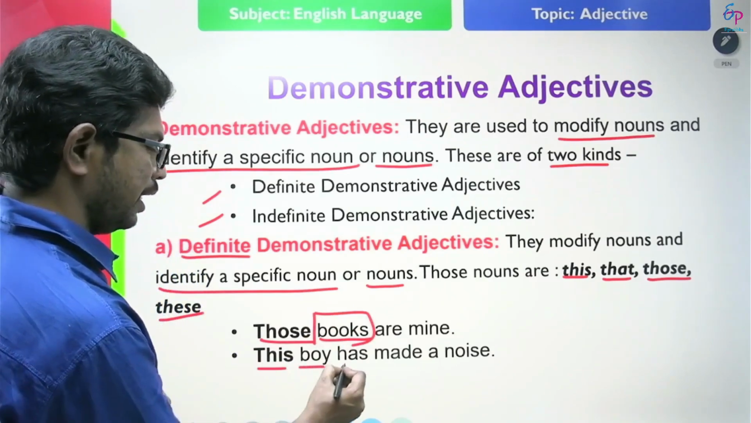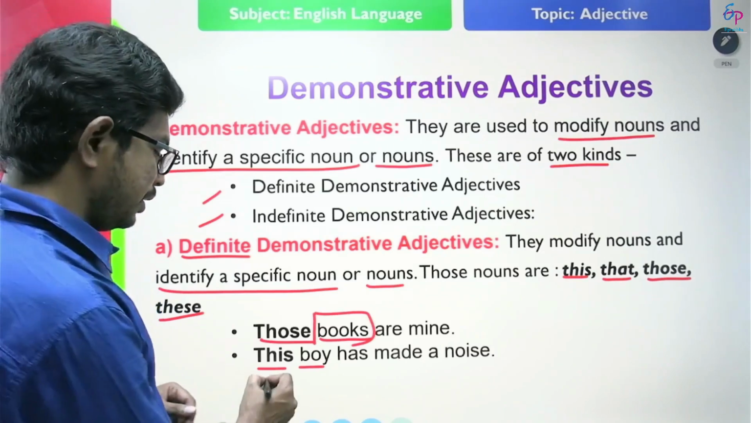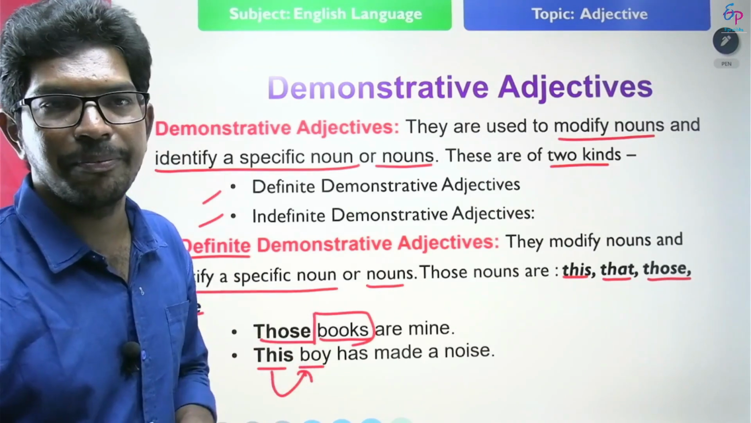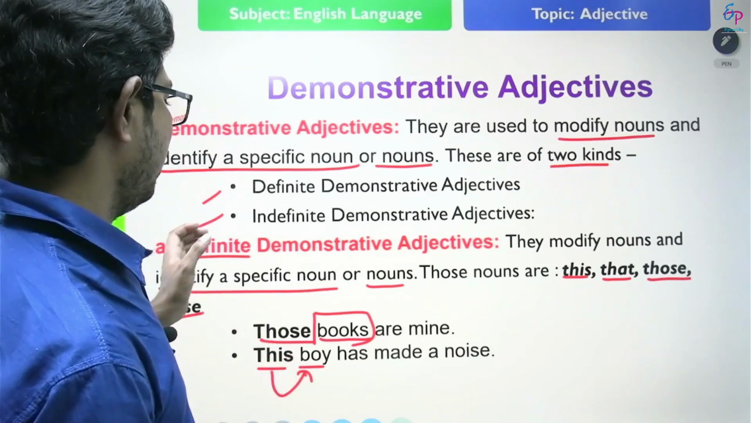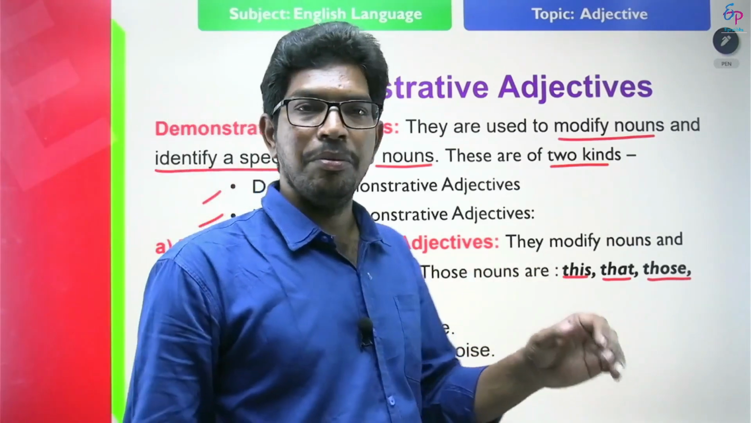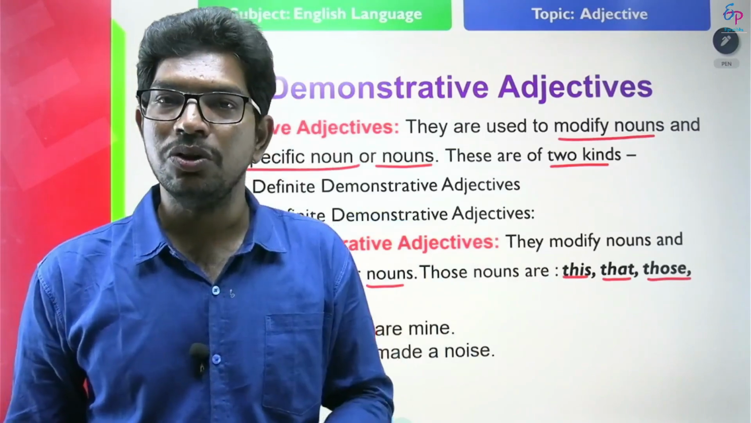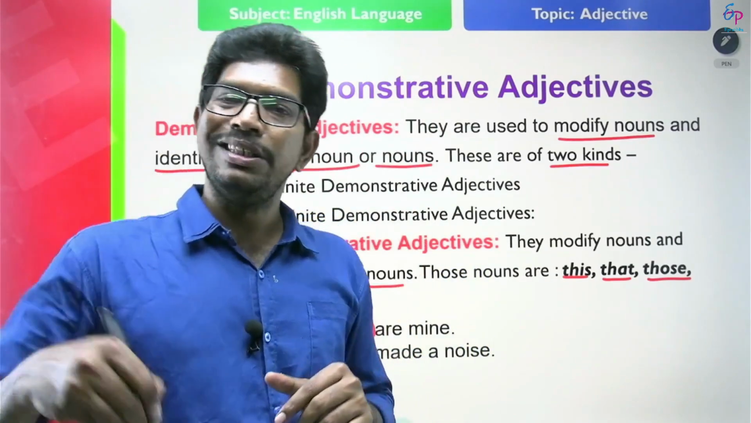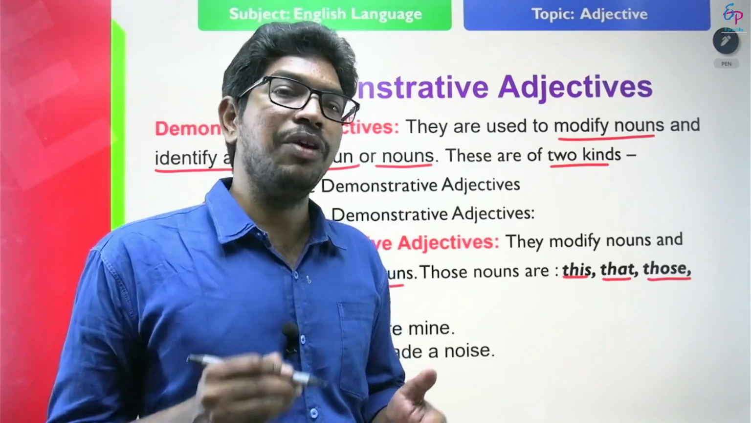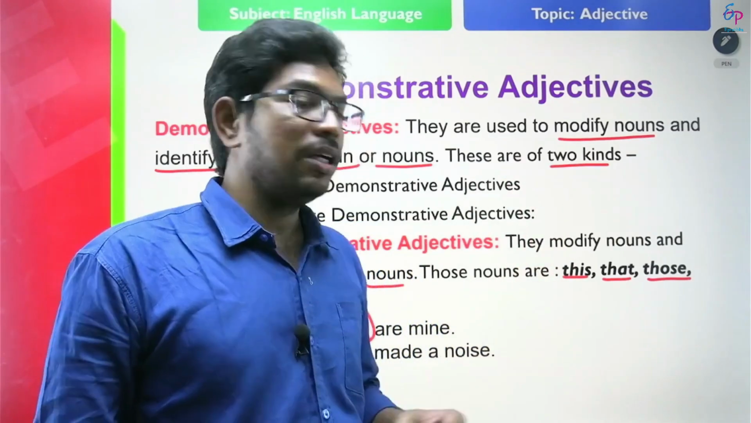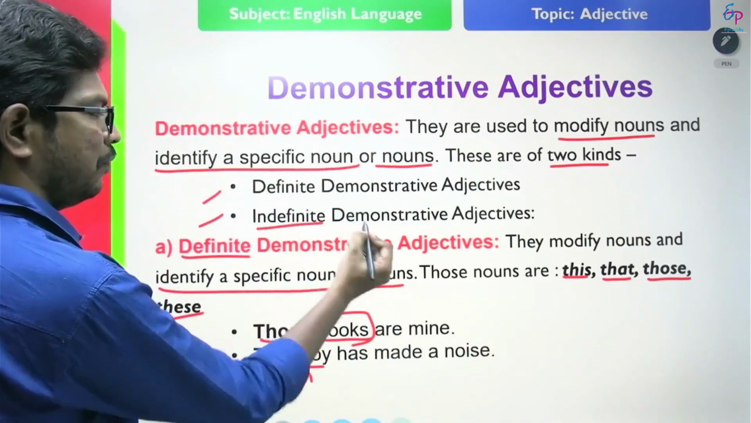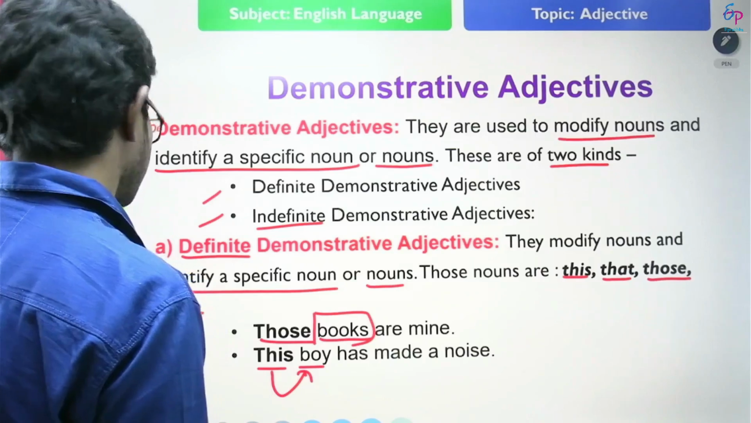So, this boy has made a noise. Here this is identifying the specific boy. So definite demonstrative adjectives identify the specific noun or nouns. This boy, that boy, those boys, these boys, that car, this car, those cars. We must use a noun after these adjectives. Next we'll discuss indefinite demonstrative adjectives.